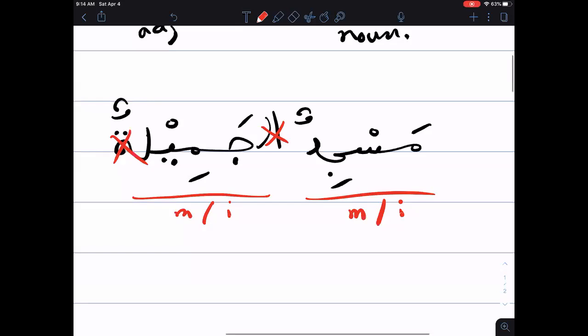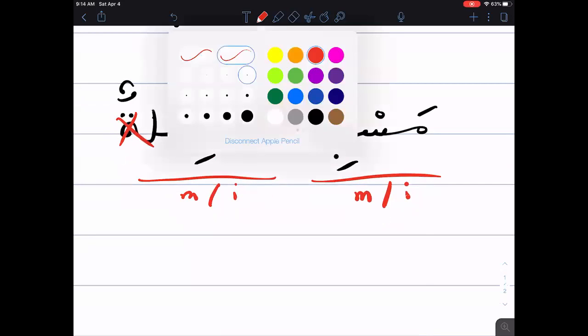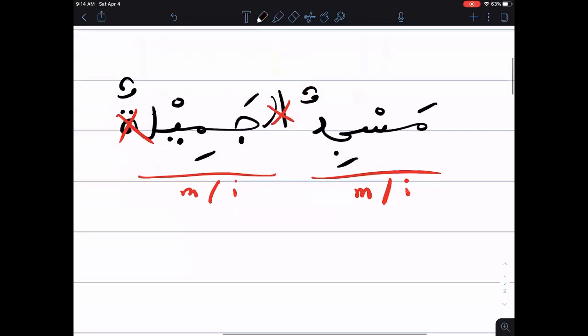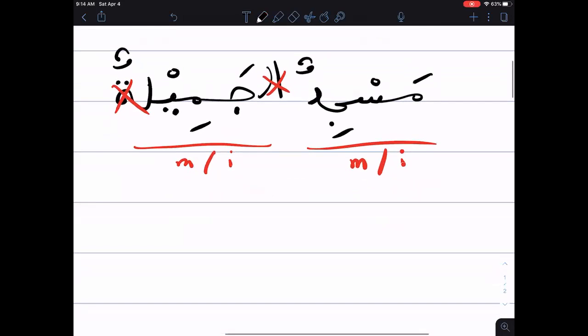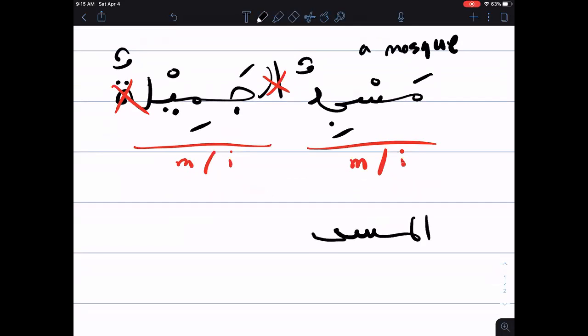Okay, so for example, we want to say the beautiful mosque. So how do you say the beautiful mosque? We want to make it definite. So we're talking about the mosque, right? How do you say the mosque? What do we have to do? We already have a mosque. This is a mosque. How do you say the mosque? Al masjid, mumtaz. So we have al masjid. Now, remember, I'm going to ask you this thing.